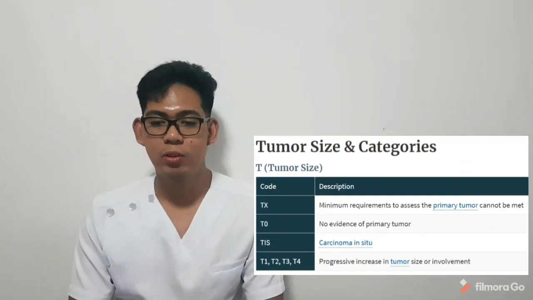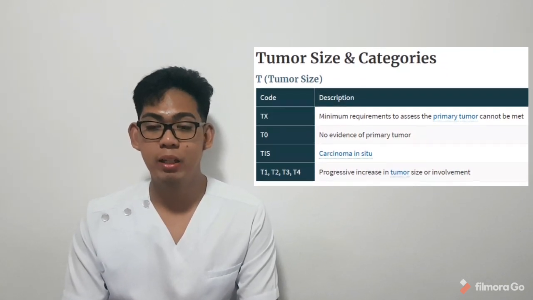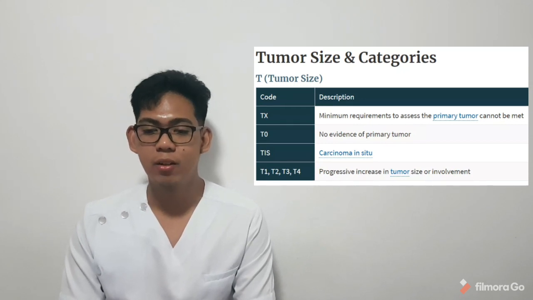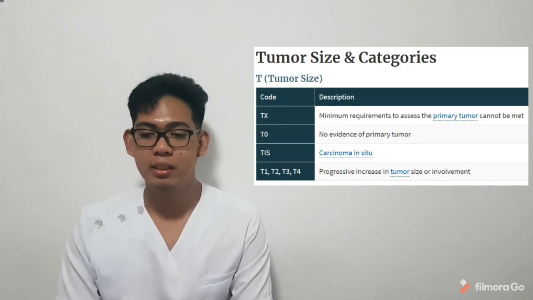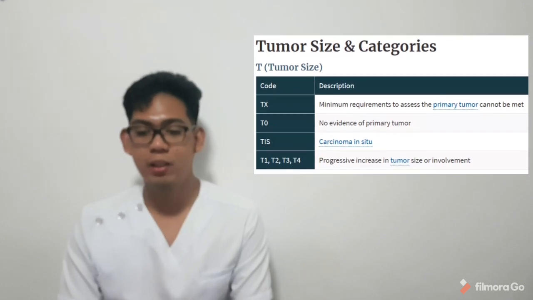Of primary tumor. TX: primary tumor cannot be measured. T0: primary tumor cannot be located. T1, T2, T3, T4: it describes the size of the primary tumor and how far it may have grown into surrounding tissue.